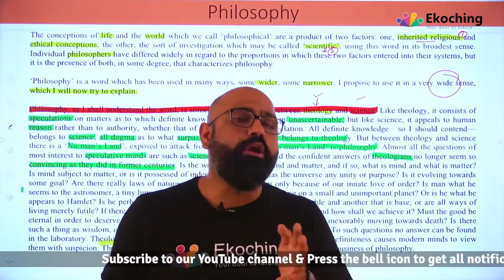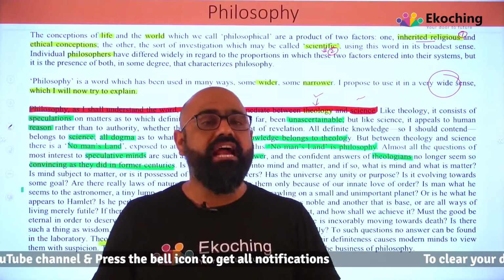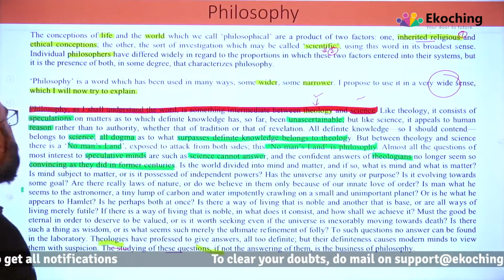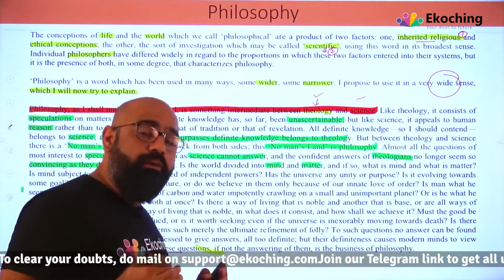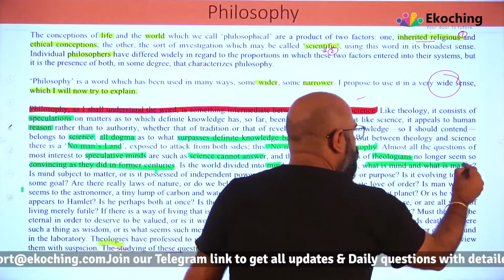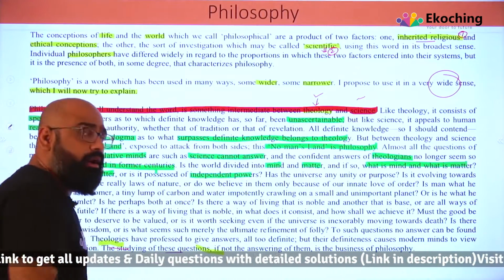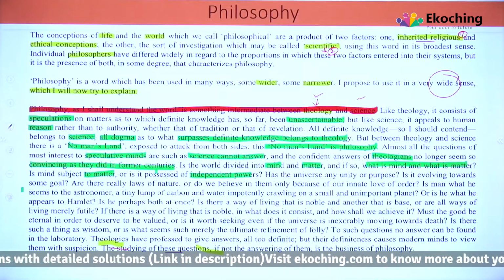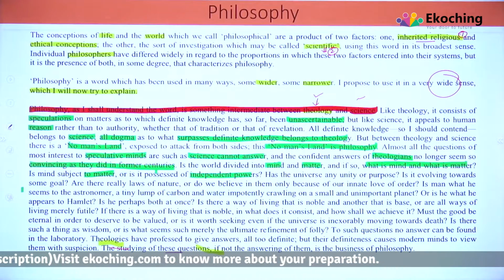So there are two things. First, the speculative minds are very sure that science cannot answer, so we speculate. And on the other side, there is something theologians were so confident of in the former centuries. Is the world divided into mind and matter? Now he is asking questions. What is mind and what is matter? Define that. Okay? Is mind subject to matter, or is it from independent powers? They are talking about whether the universe has any unity or purpose, whether it is evolving towards some goal, whether there are really laws of nature. So all those things they are talking about.